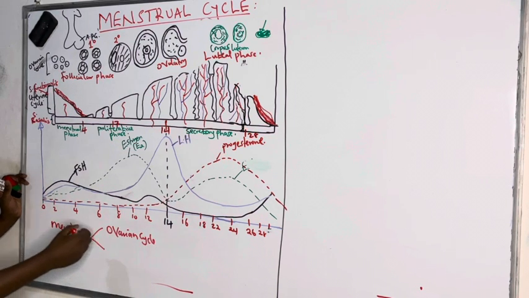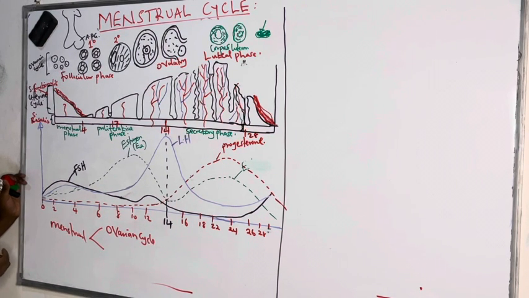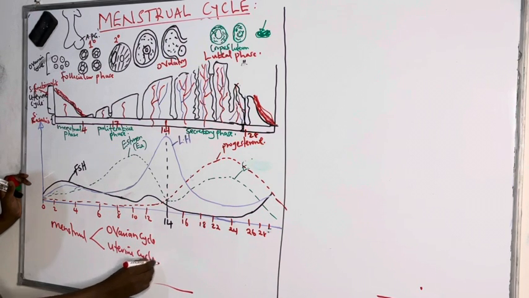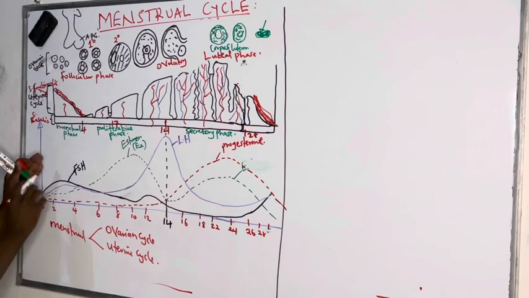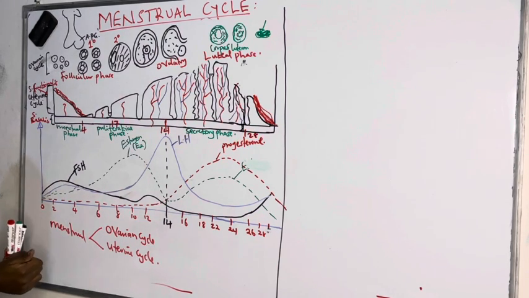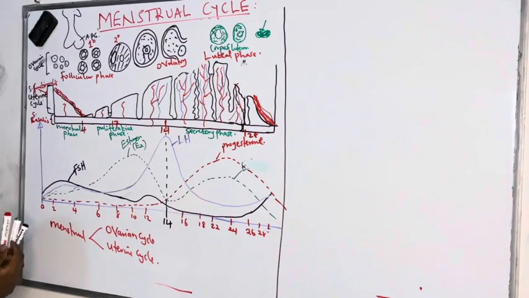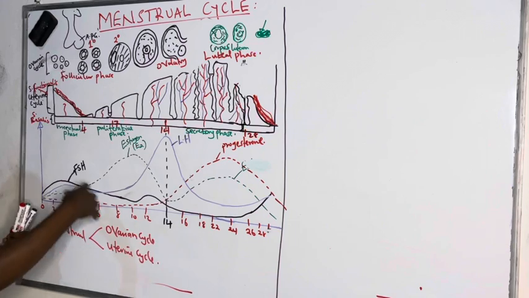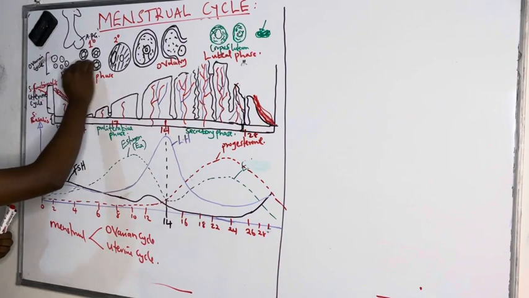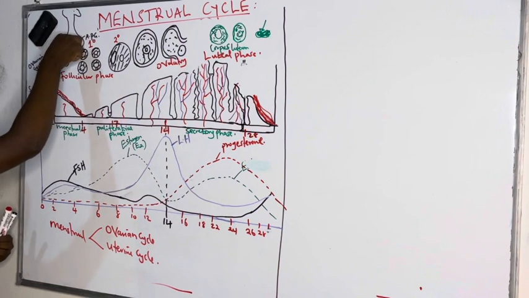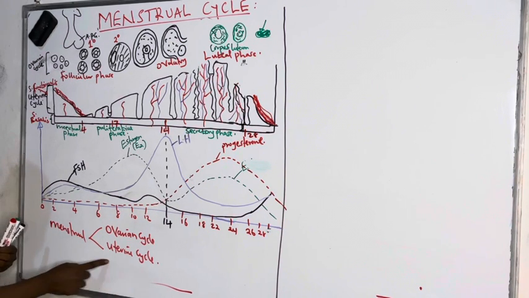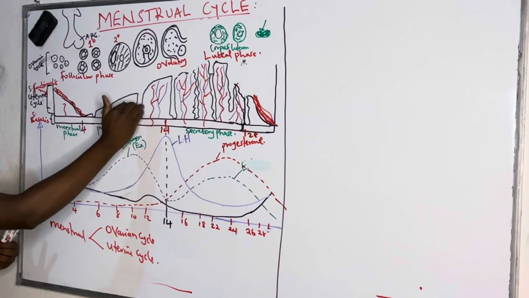The ovarian cycle is about changes that occur in the ovary. Then we also have the uterine cycle, which is the changes occurring within the uterus, the endometrium specifically, and how the endometrium changes together with the hormonal changes. We shall see the ovarian cycle occurring in the ovary, how the primordial germ cells grow in response to hormones produced by the anterior pituitary. And then we shall see the uterus, how the endometrium keeps on changing.